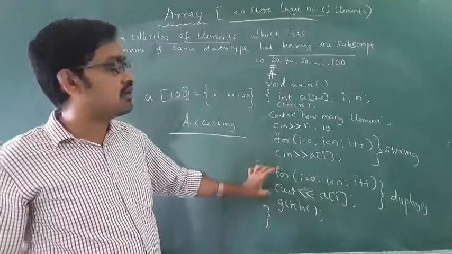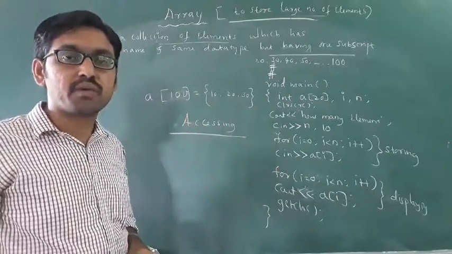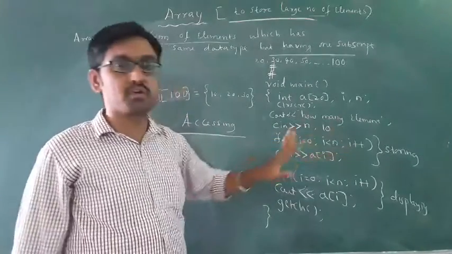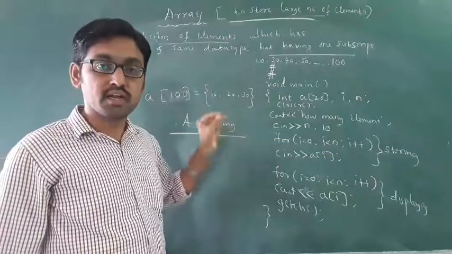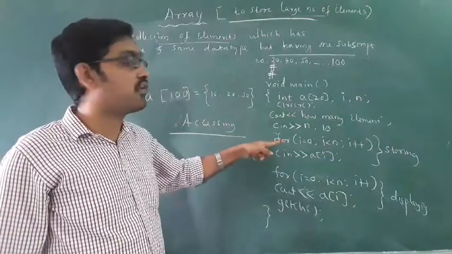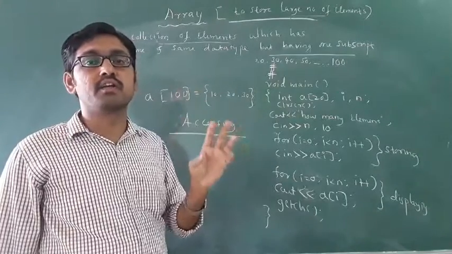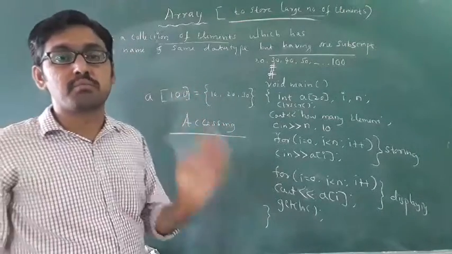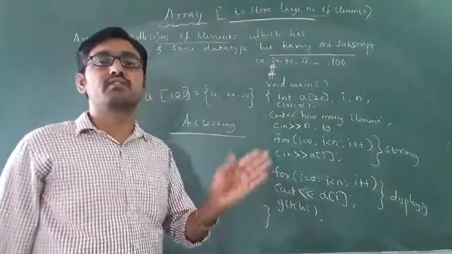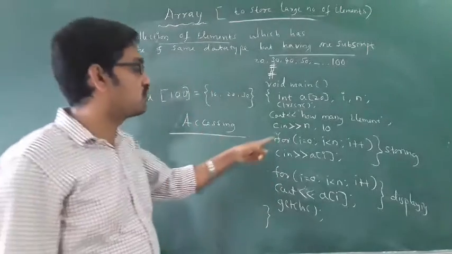Two points you have to remember. For a variable, don't use a for loop. For an array, you must use a for loop. Why do you have to use a for loop? Because an array contains a large number of elements, a number of values. That's why you have to use a for loop.